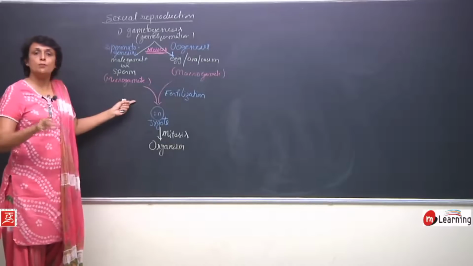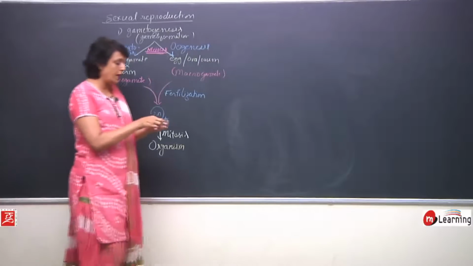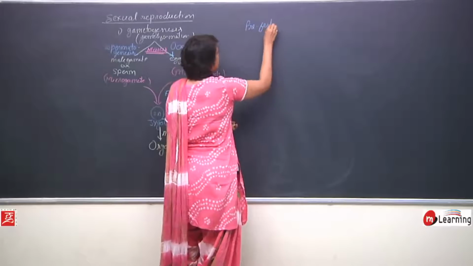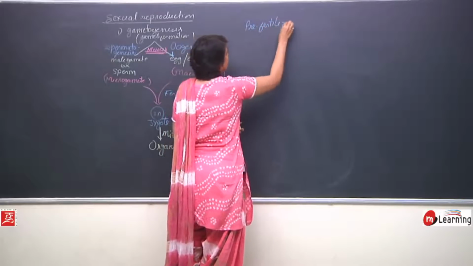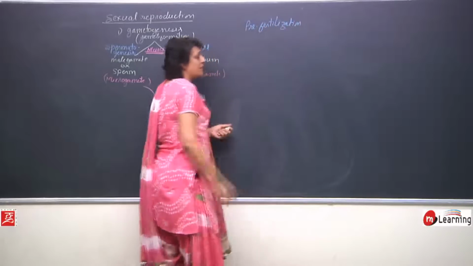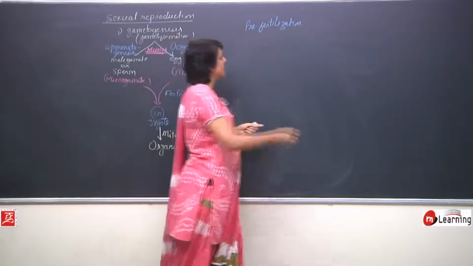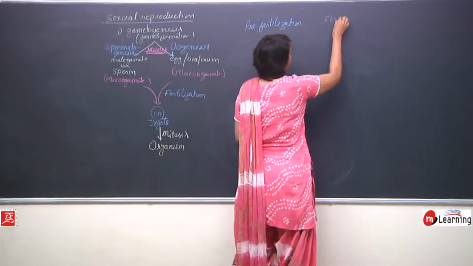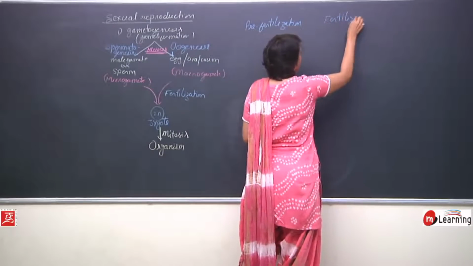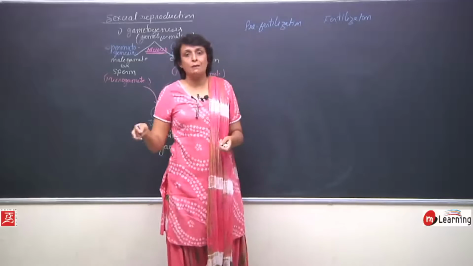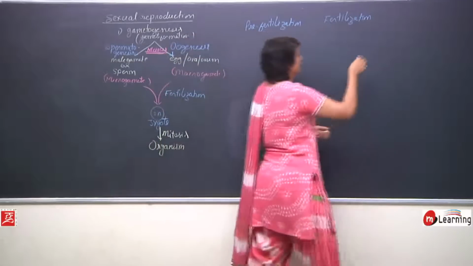Now, the entire process is divided into three zones: pre-fertilization. So events which are before fertilization would come under pre-fertilization, then fertilization, and then after fertilization whatever happens are post-fertilization changes.